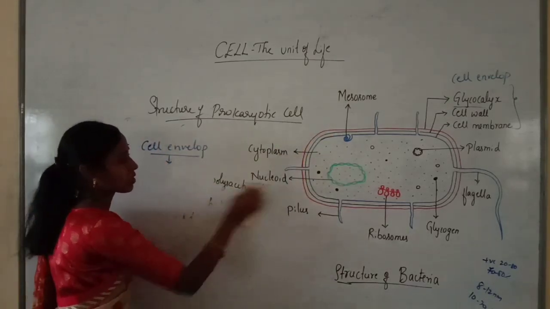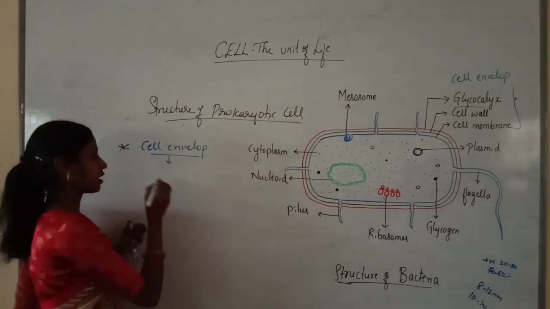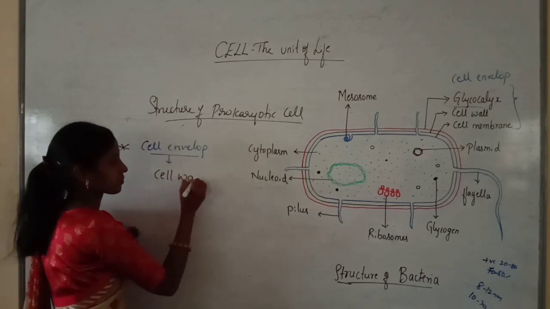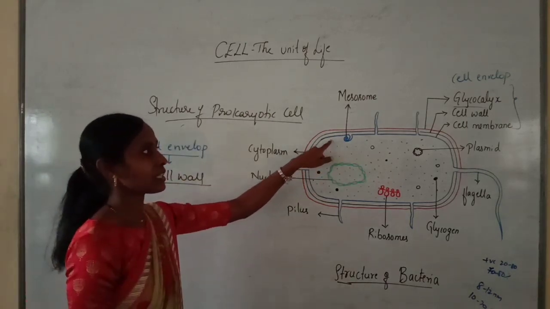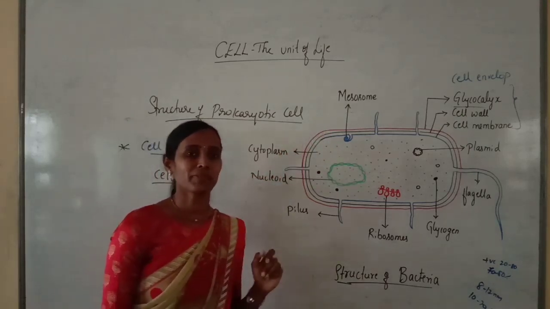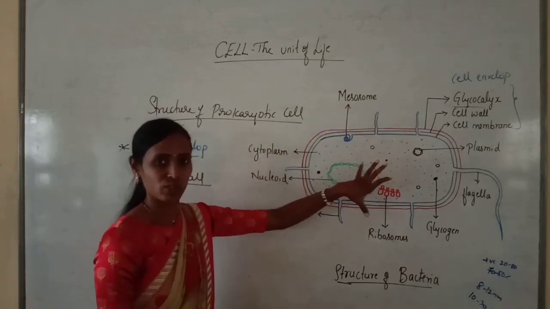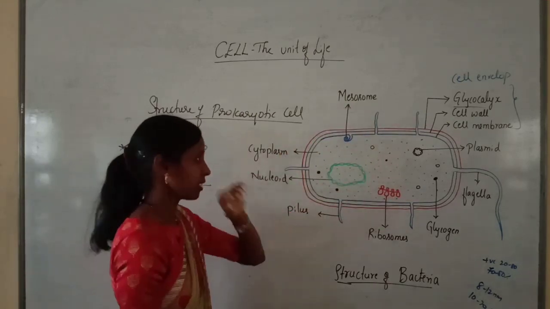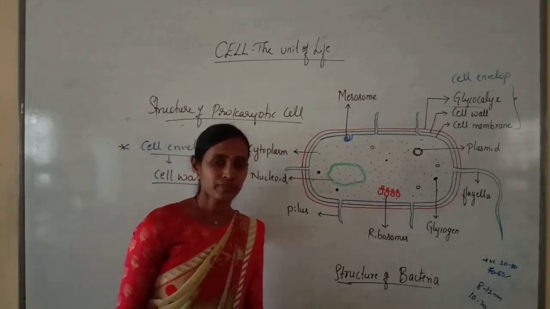Now we will see about the cell wall. Here the cell wall lies in between the glycocalyx and the plasma membrane. Or simply we can say that the cell wall lies just below the capsule in the case of bacteria, or generally just below the glycocalyx.